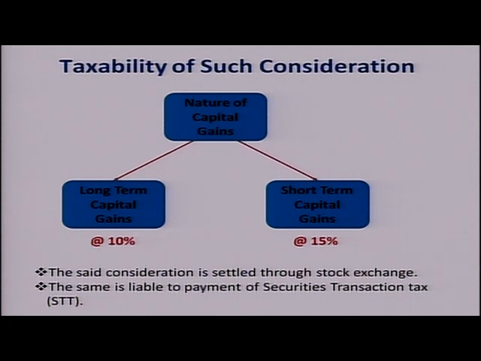Now, what are these kinds of taxation? There are two kinds of taxation. One is long-term capital gain tax. Second is short-term capital gain tax. Long-term capital gain tax means a share which has been held by you continuously for a period of more than 12 months. So 12 months is the period which qualifies as long term. If these shares are long term, then you are subject to a tax rate of 10%.